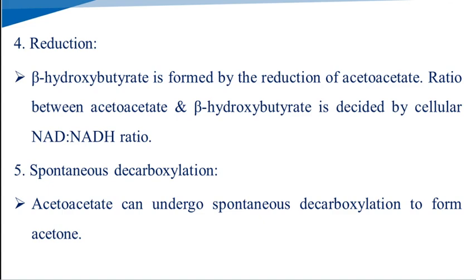In the third step, the acetoacetate is formed. In the fourth step, by the reduction of the acetoacetate, the beta hydroxybutyrate ketone body is formed. And the last one, that is acetone, is formed when the acetoacetate undergoes decarboxylation. So this is the ketogenesis.